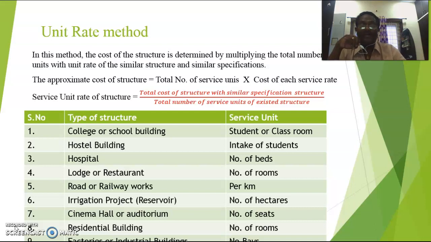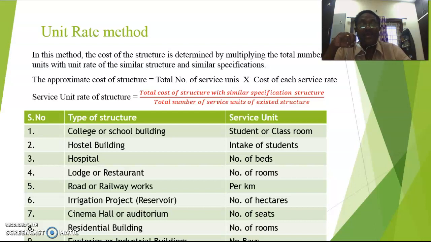Next, when you want to go for the different service units, what are the different service units? It's not common for all structures. Here a table will be prepared. First of all, the serial number, type of structure, next one the service unit. For example, if you take a college or school building, then students or classrooms are taken as the intake of the students.